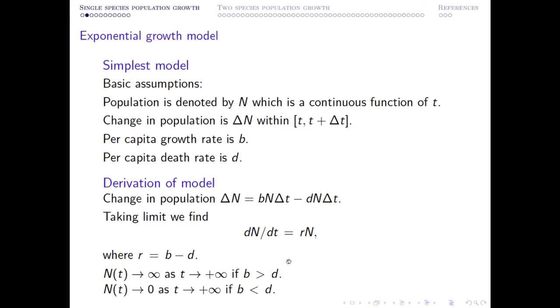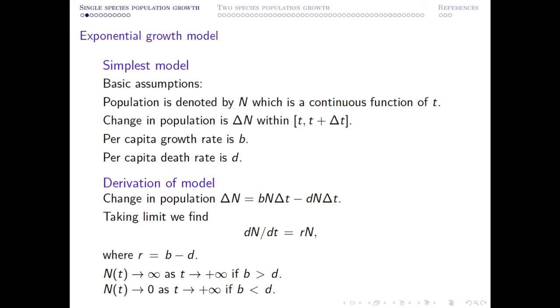Now if you think about what is missing here, we have assumed B and D are constant. With the advancement of time, there is no change in B, no change in D. So this kind of situation is only possible within a laboratory environment.